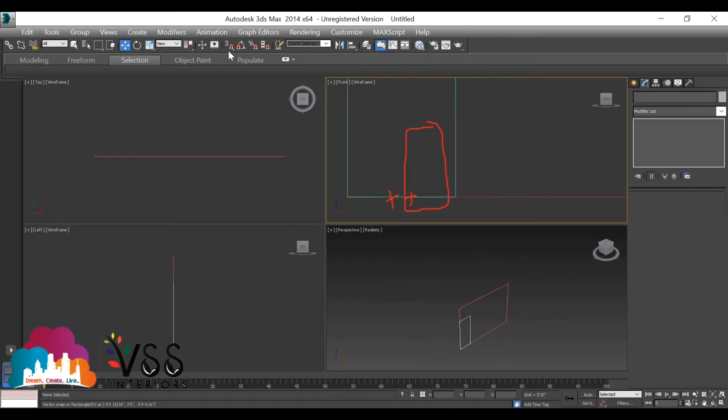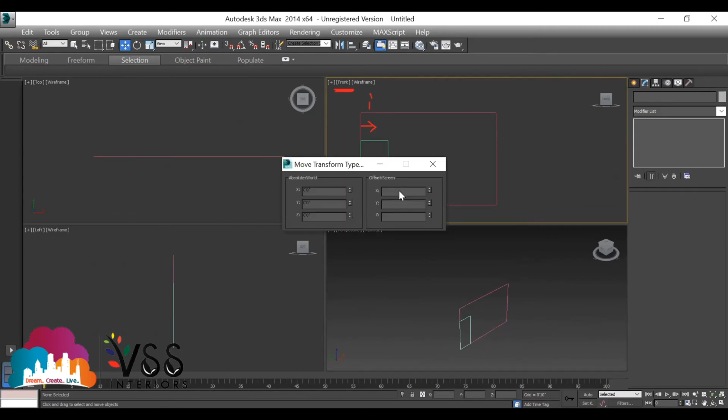Switch off snap again. Now zoom out, thoda zoom out karo. Now this door has to move in this direction by leaving a distance gap of 1 feet. Right click on the move toggle. Right. Now you are in the front view. Right click on it.